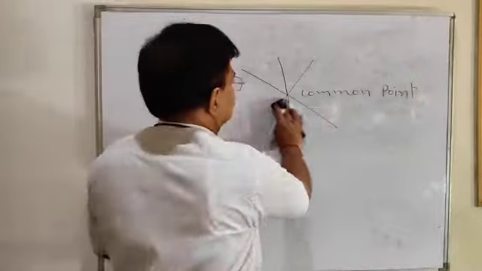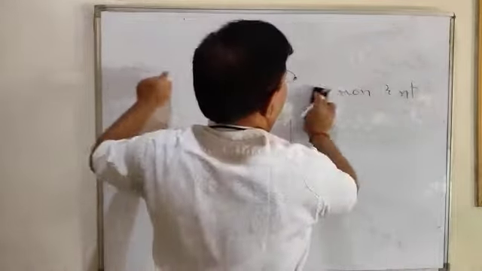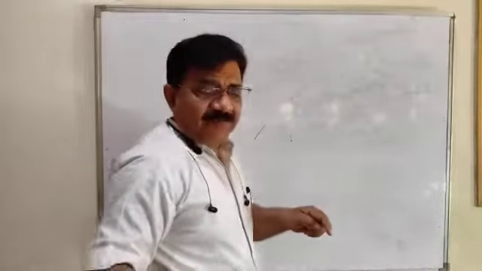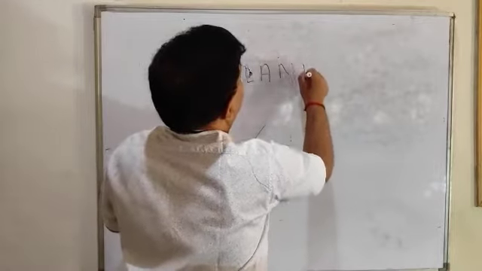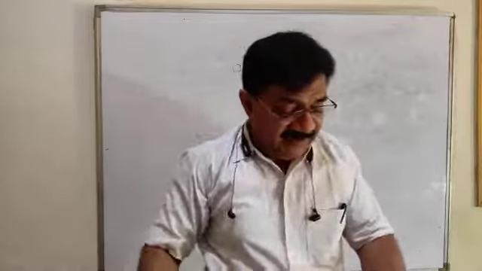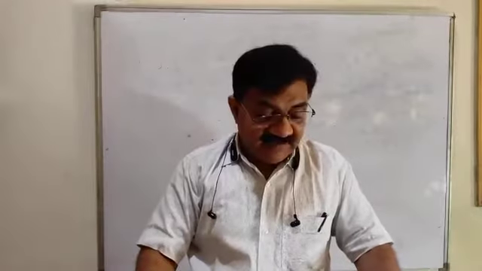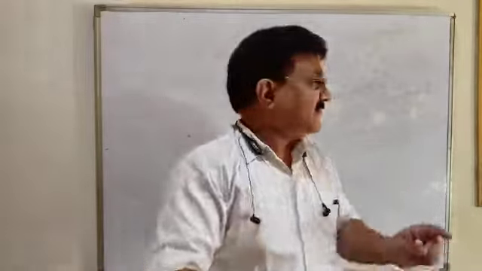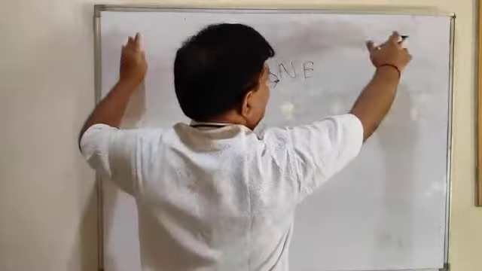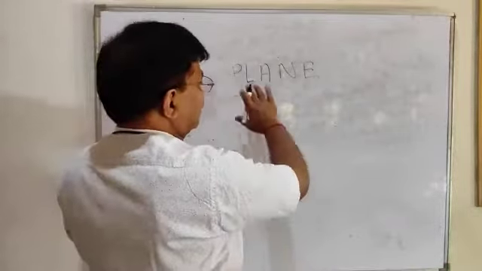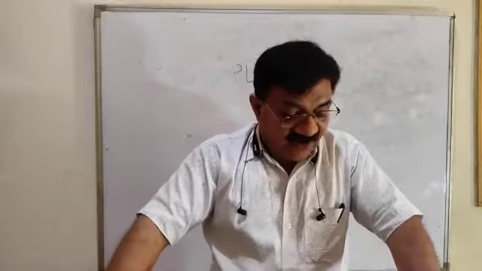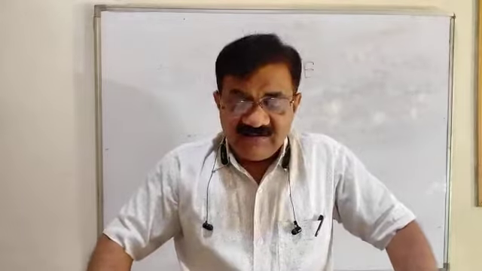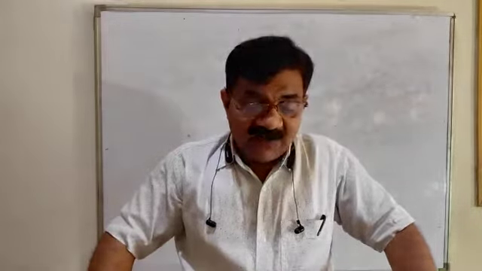Next is plane. Our board is a plane. Or a piece of paper is a plane. Plane means a flat surface that has length and breadth but no thickness. This whiteboard has length and breadth but no thickness. If a flat surface has length and breadth but no thickness, then that is called a plane. So dear children, it was about the fundamental concepts.